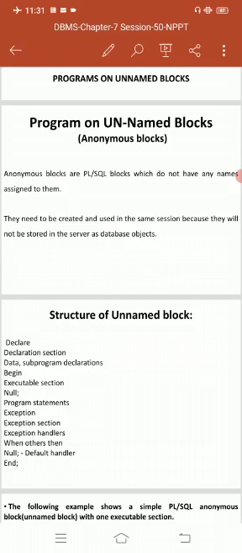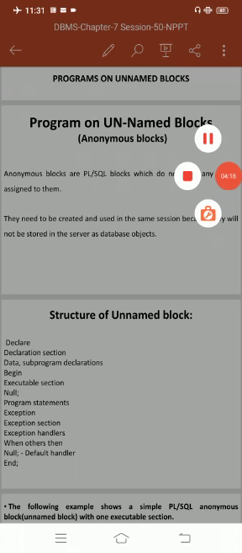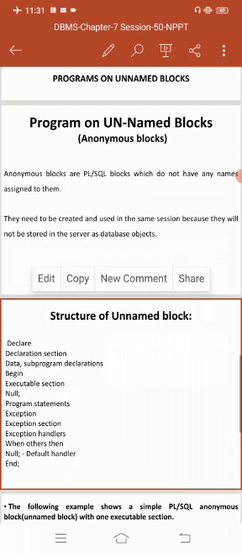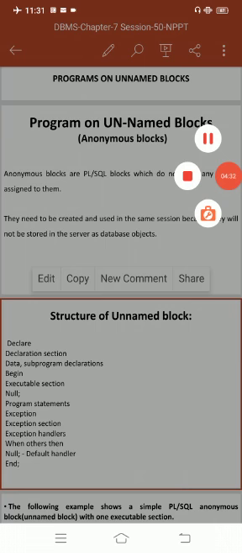These blocks can have all three sections, in which the execution section is mandatory and the other two are optional. So anonymous blocks are PL/SQL blocks which do not have any names assigned to them.